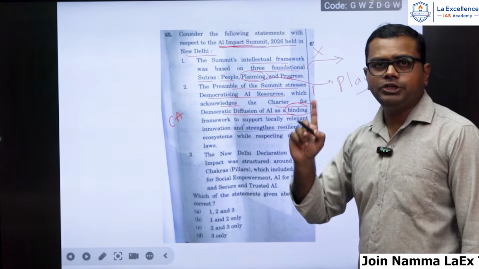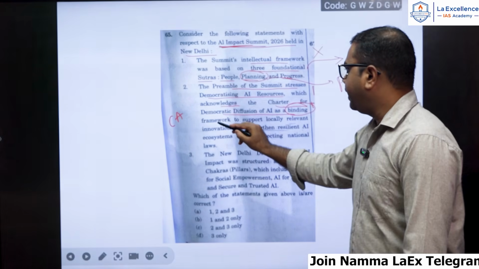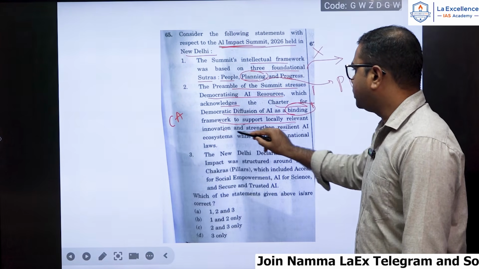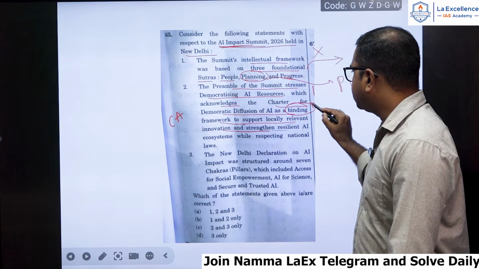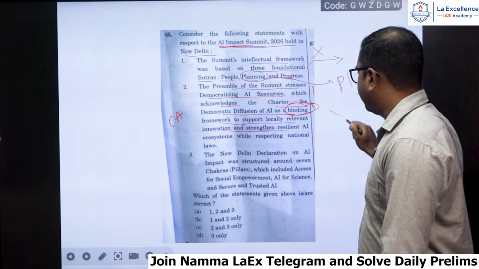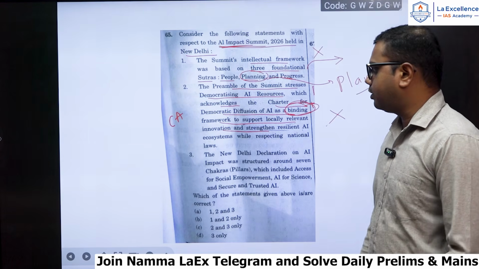See, you will have to read each and every word very carefully. Binding framework to support locally relevant. See, all of this is correct. Only thing is, it is not a binding framework. Okay, so this is again a wrong statement.